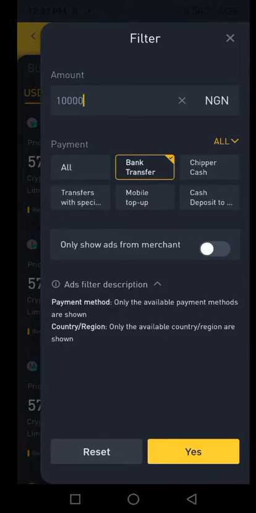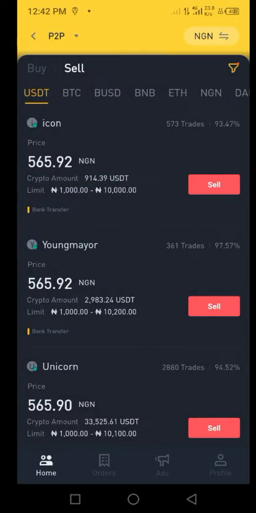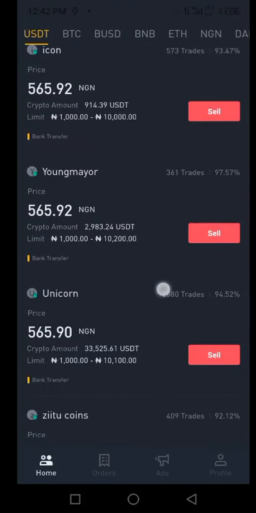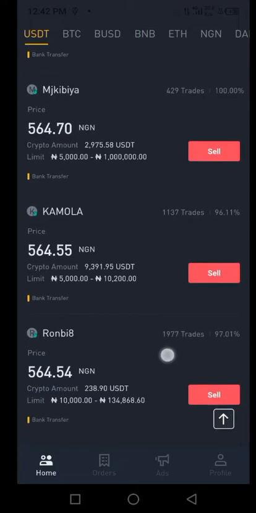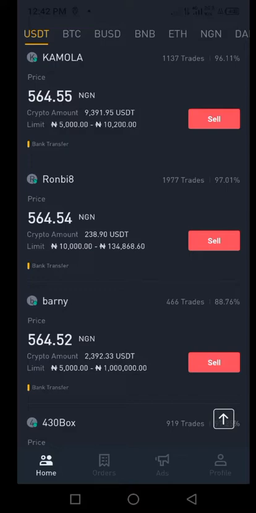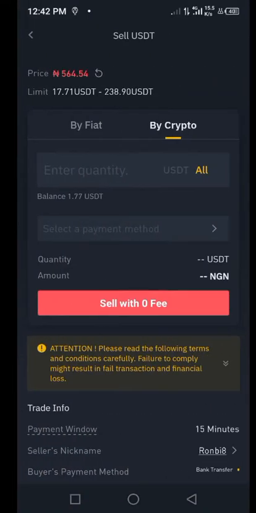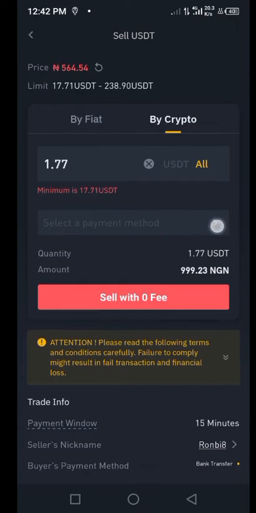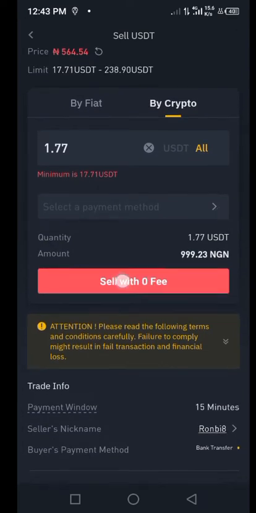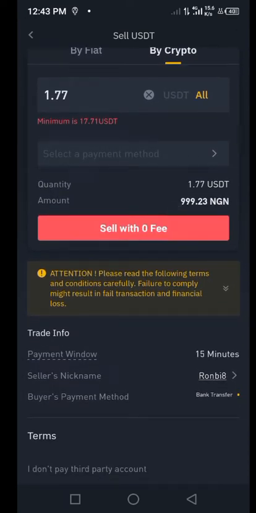Now click on yes, and then you look for someone that wants to buy up to that amount you have, and then you click on sell. Once you have clicked on sell, the next thing for you to do, you can choose to sell all your coin, and then you click on this place to choose your bank which you want the person to pay you, and you click on sell. Now this person has to pay you. Once you have been paid, you make your money and go straight to business.